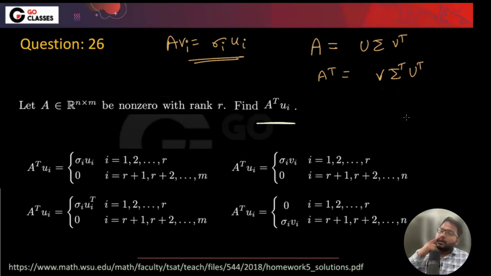Now you tell me, A into Vi, which means A into these vectors. Similarly, A transpose into Ui will be what? Sigma I into this vector, which is Vi. So what is correct here? A transpose into Ui equals sigma I into Vi. So I think B is correct, right?